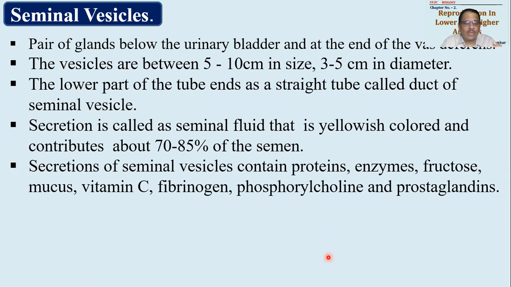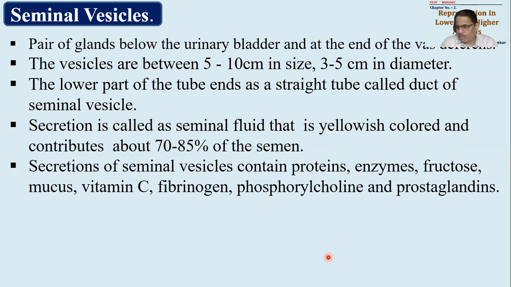Our body cells make use of glucose as a source of energy, है ना? तो एनर्जी पाने के लिए हम लोग के बॉडी के अंदर सेल्स जो है वो सेल्स क्या करेंगे, ग्लूकोज को ऑक्सीडाइज करते हैं और एनर्जी पाते हैं इन द फॉर्म ऑफ एटीपी. बट sperms cannot make use of glucose. Sperms make use of fructose, and that is why fructose will be there in seminal fluid. So when sperms are suspended in seminal fluid, they will get nutrition from this fructose. They will make use of this fructose.